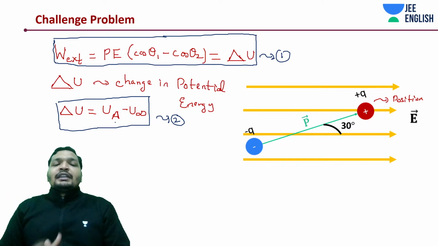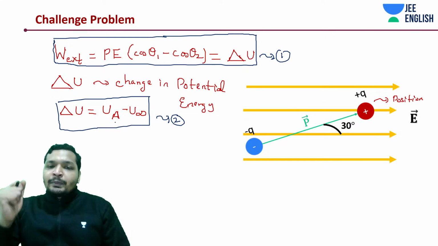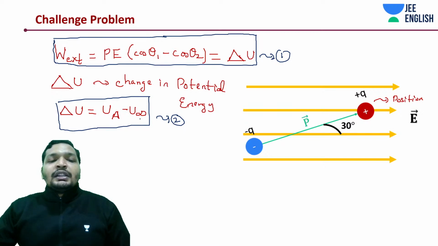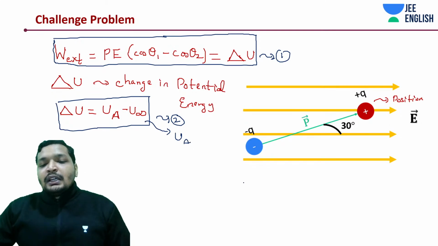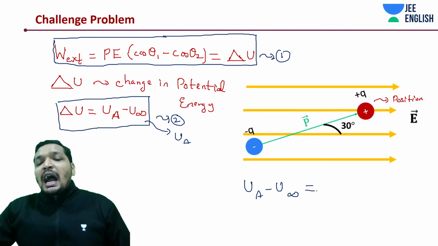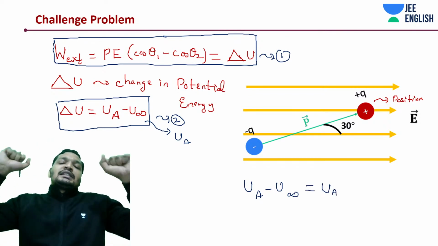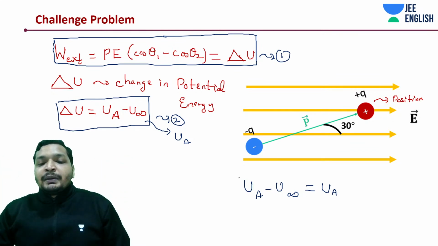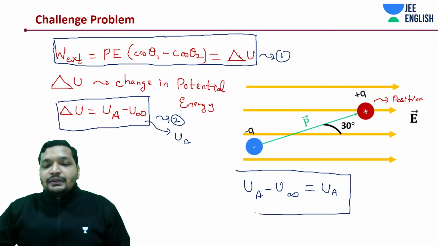Here we don't have that infinity position. It could be any A to B, but this change would give me the absolute potential at A. This is what I mean by UA minus U infinity, which gives me absolute potential at A. That means it is as if the system was at some place where there was no potential energy, and I brought it to some place where it has some potential energy.